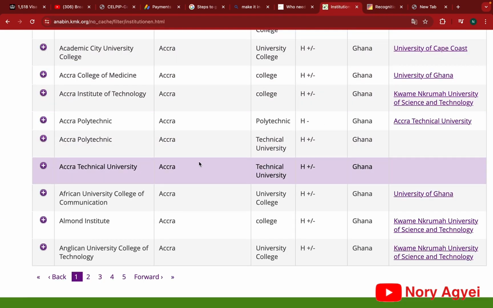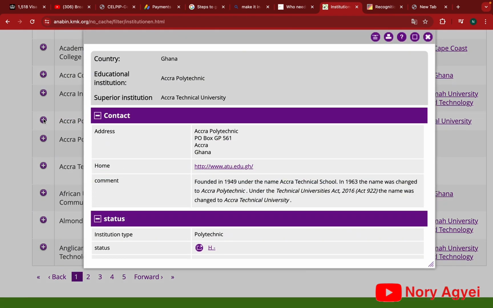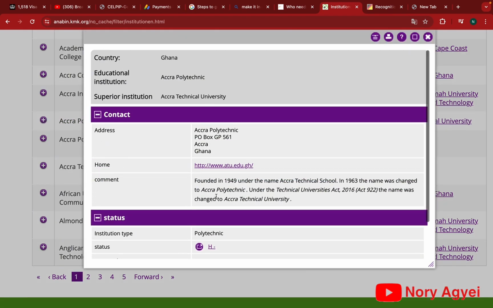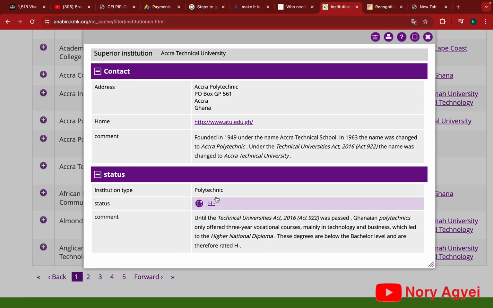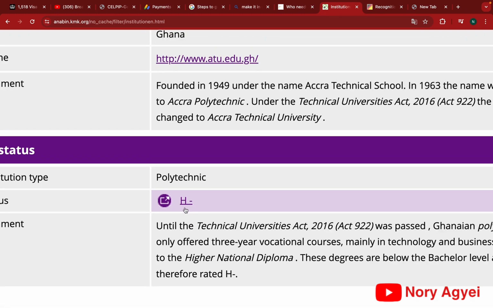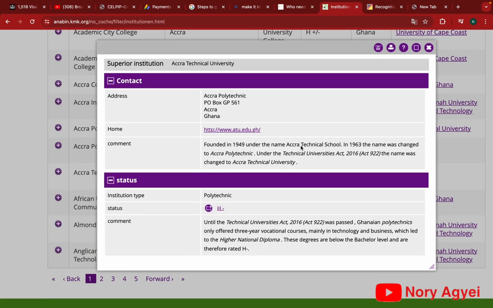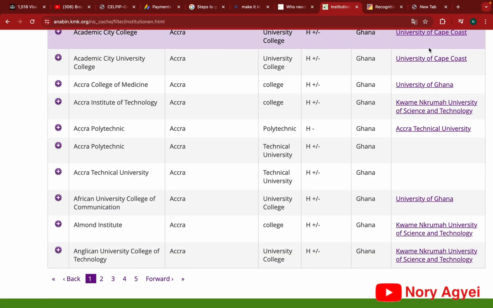Now let's go back to check another school. I can see Accra Polytechnic has an H minus. So let's click on the Accra Polytechnic and check the interpretation of the H minus. You can see already there that the status is H minus, right? And below the H minus is information as to why they rated this particular institution H minus. In summary, the explanation is saying that the Polytechnic normally offers 3-year vocational courses, which is mainly in technology and business, and this is below the bachelor's level. So basically, that is the reason for the H minus.